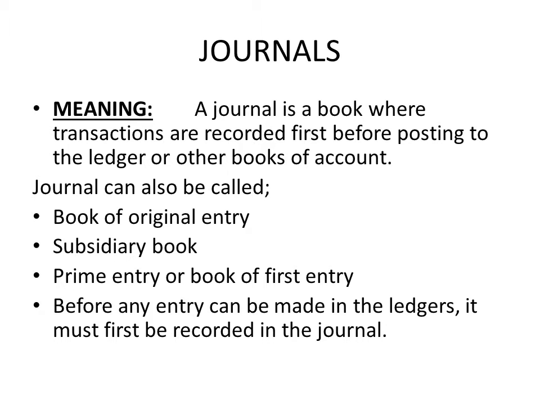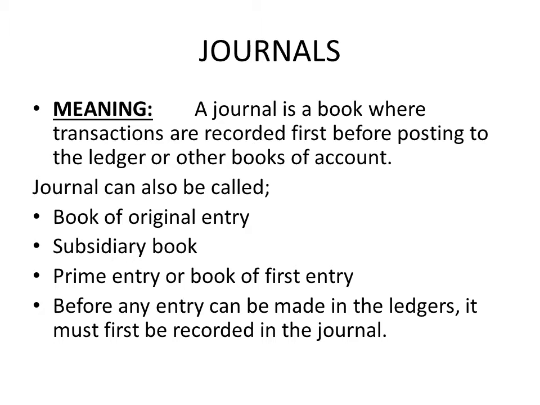Now, what is a journal? A journal is a book where transactions are recorded first before posting to the ledger or other books of account. So a journal is a first point of contact for transactions. Whenever there's any transaction in an organization, the first place where such transaction will be recorded is the journal. So it's a first point of contact for all transactions in a business organization.